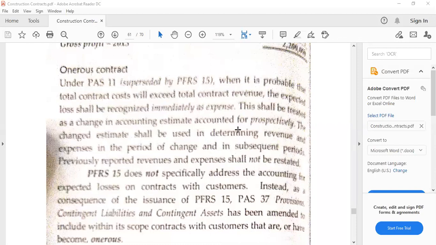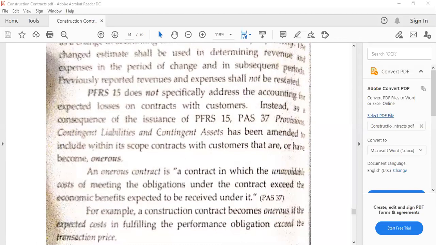Remember, under our discussions, even if there is a change, we have to treat that as a change in accounting estimate that is to be accounted for prospectively, meaning to say that any changes in the estimates shall be recognized only and should only affect the current and future or subsequent periods. The previously reported revenues and expenses shall not be restated. So you have known this under IAS 8, Accounting Policies, Changes in Accounting Estimates, and Errors.